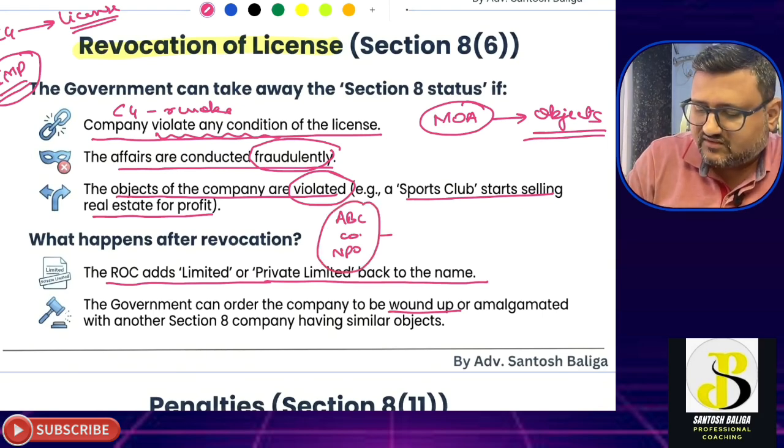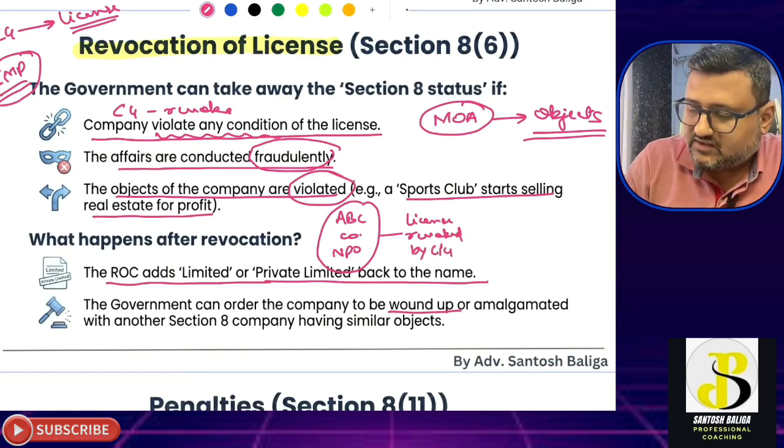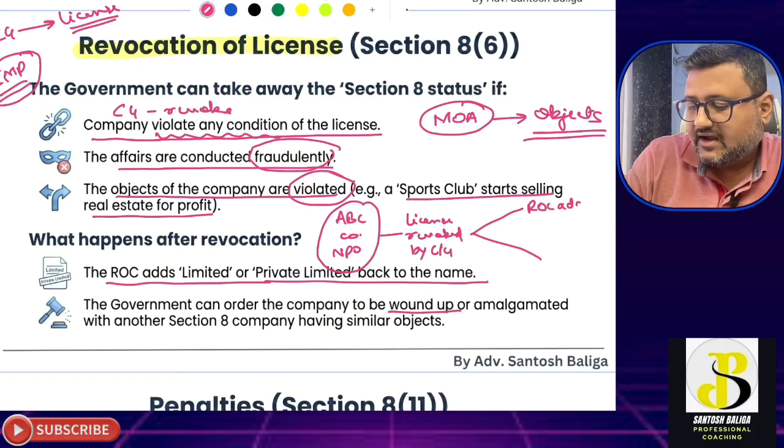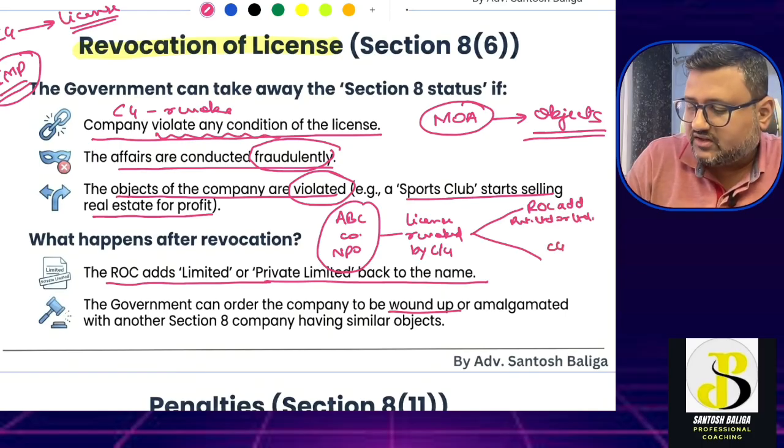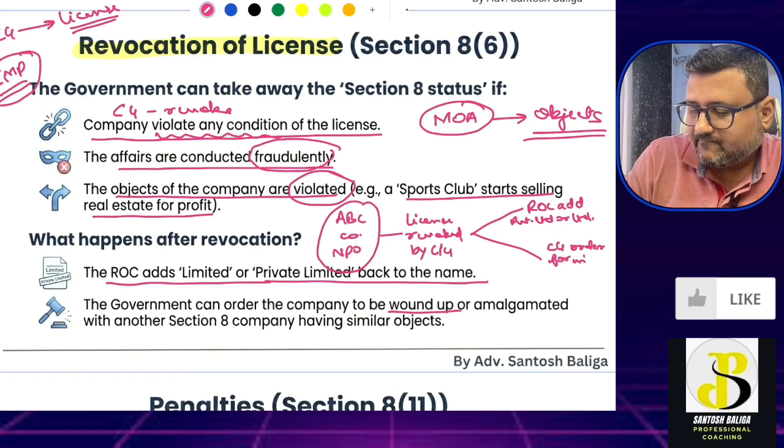Now this company's license is revoked by the central government. In this case, two things can happen. Either the ROC adds private limited or limited, or the central government orders the winding up of the company.